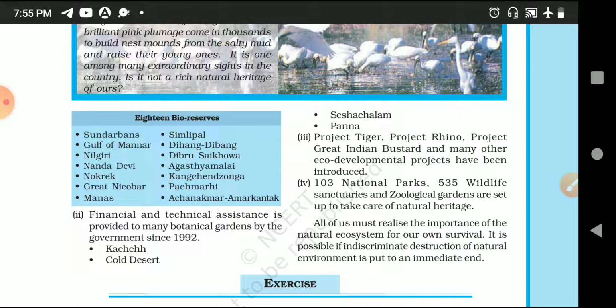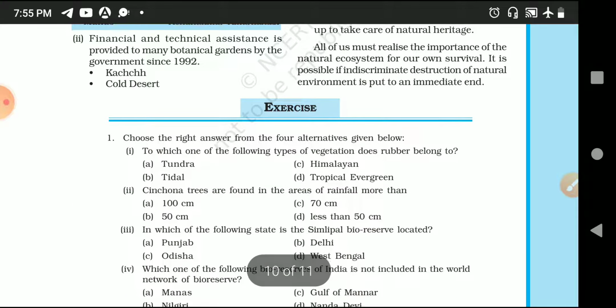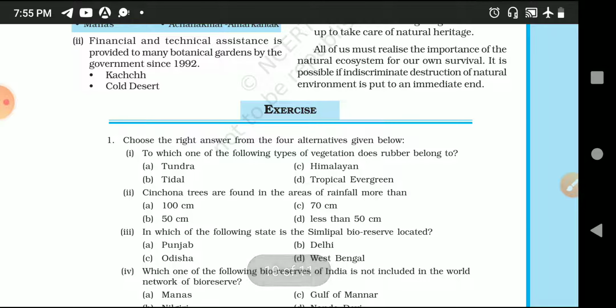You should understand this one also, that which national park preserved which wildlife. So Kaziranga National Park preserved one horned rhinoceros. Manas, that is in Assam, it preserved wildlife, that is roofed turtle, golden langur.